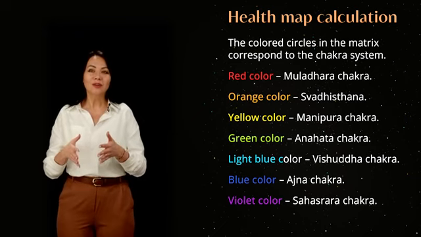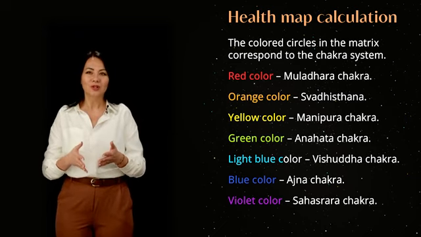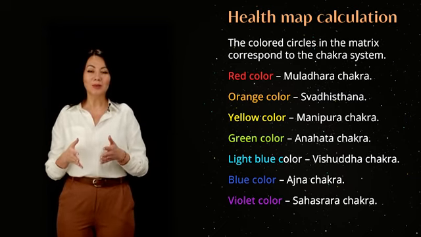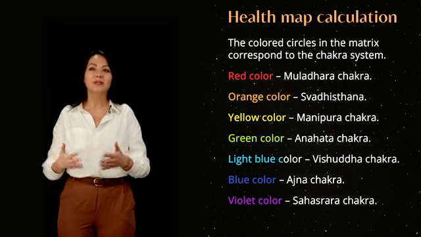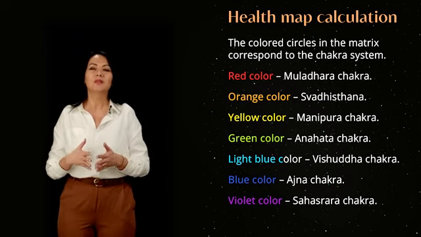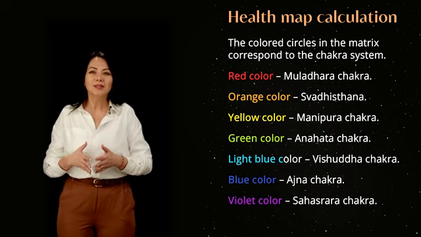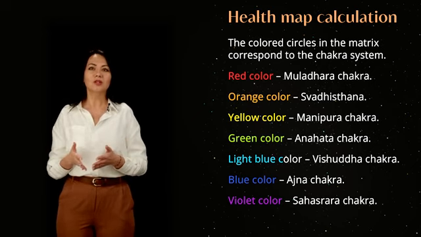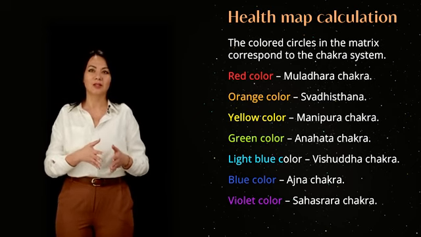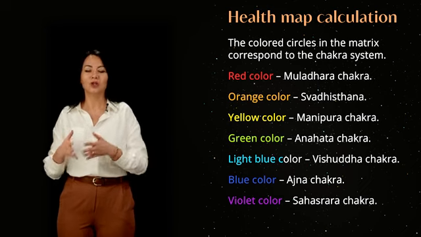The calculation of the health map is simpler than it may seem. You may have noticed that the energies of different colors correspond to the chakra system matrix. Everyone has heard the phrase used to remember the sequence of colors in a rainbow. Richard of York gave Babel in vain. This saying represents the colors of the chakra system.